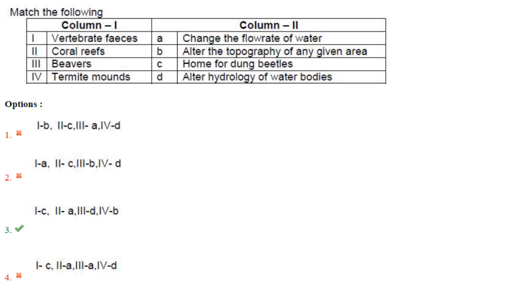Then next one. Column 1 and column 2. Match the following. Vertebrate species, home for dung beetles. Coral reefs change the flow rate of water. Beavers, they alter hydrology of water bodies, and termite mounds, they alter the topography of any given area. So the answer here is option 3, 1C, 2A, 3D and 4B.